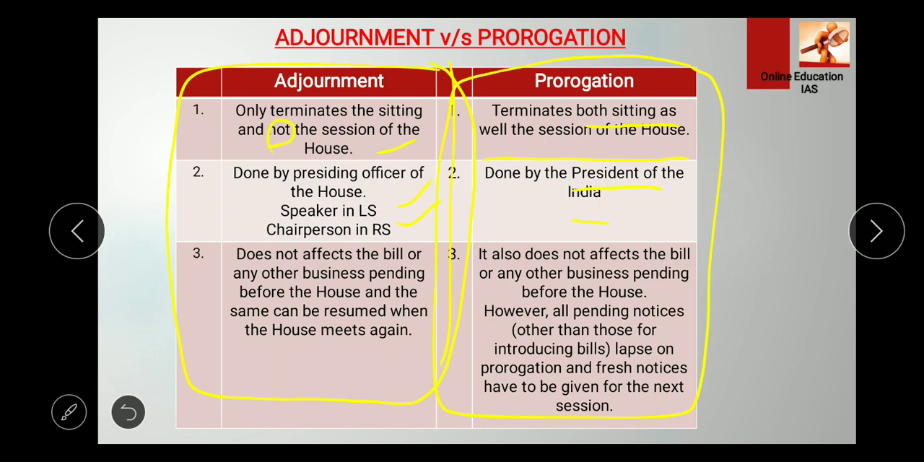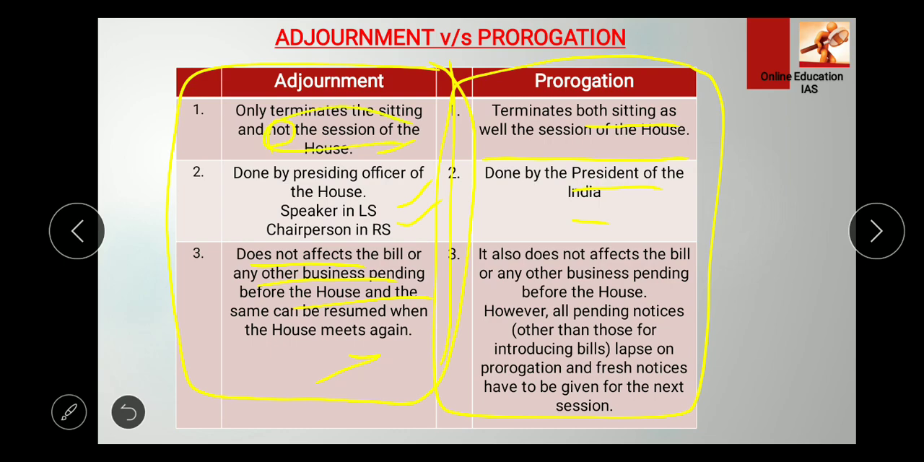Okay, now adjournment does not affect the bill or any other business pending before the house, and the same can be resumed when the house meets again. Because it is simple, only the sitting is terminated, not the session. So if a question is asked in statement form that the house is adjourned and it suspends the bill or any other business pending before the house, the second statement is obviously wrong, because adjournment is done for a limited, specified period, and it of course does not suspend the session.